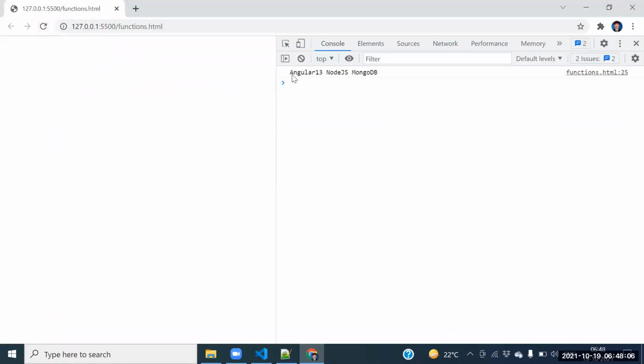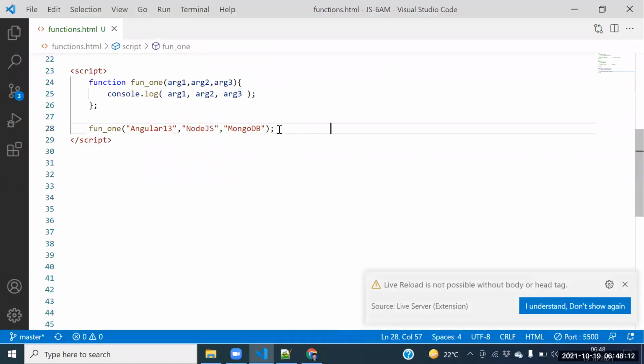Now we got the output again. Angular 13, then Node.js, next one is MongoDB. Angular 13, next one is Node.js, next one is MongoDB here. Fine, look at this one here.